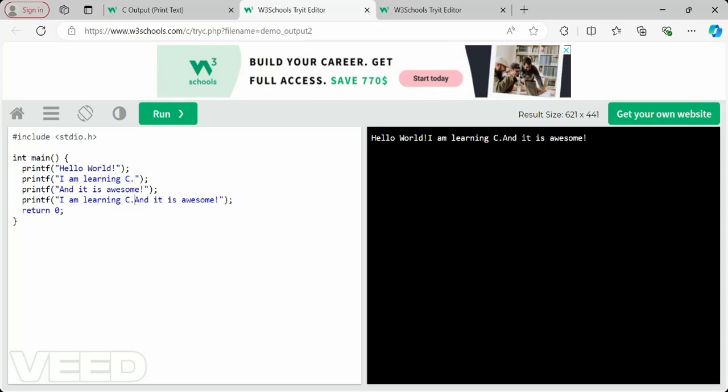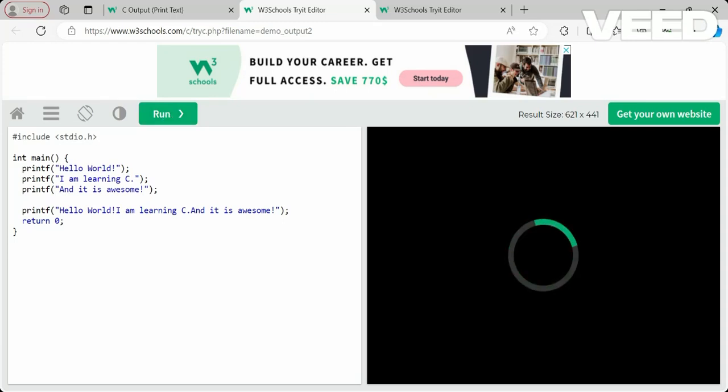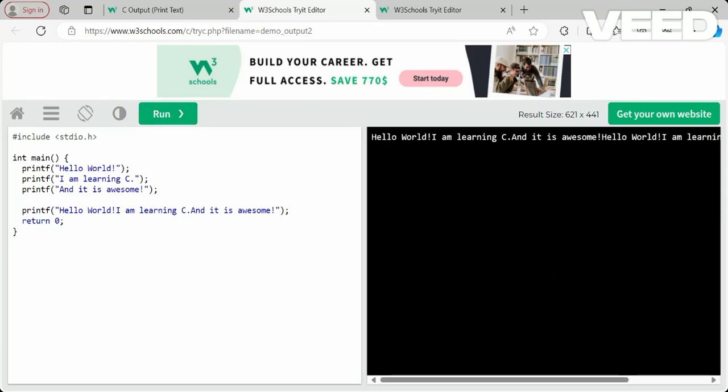See how I do it. I am giving empty space because C ignores spaces. I click on run. What is displayed by these three statements is the same, and then we again get hello world, and this entire thing is one set. You understood, right? Any printf you mention after this will also be printed.